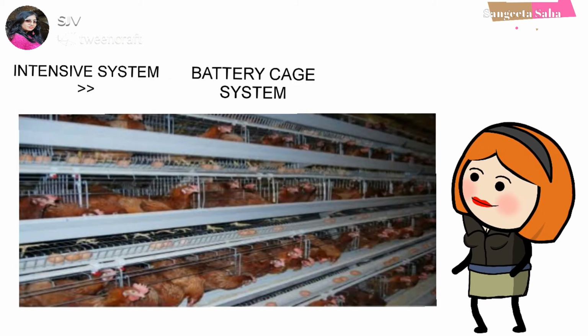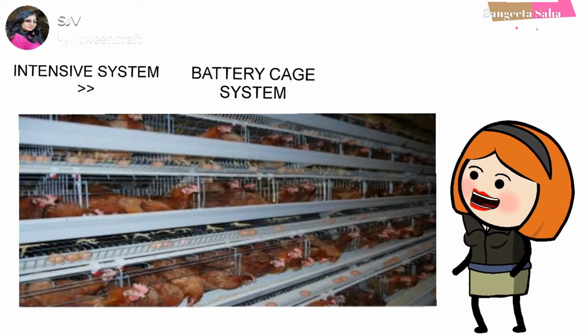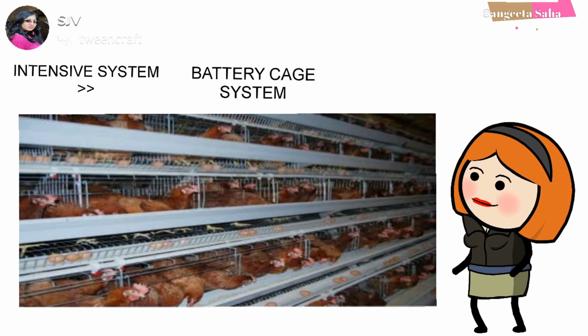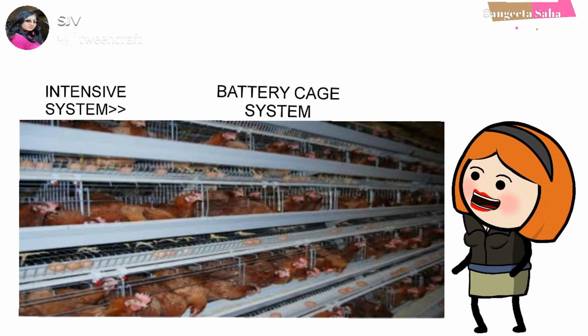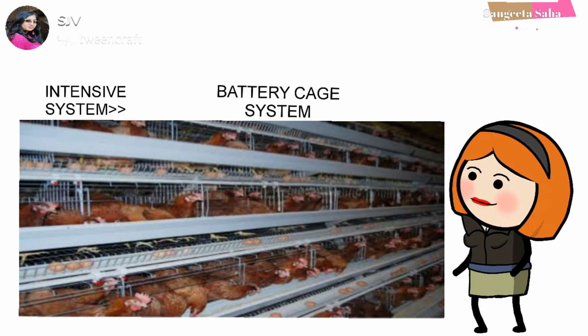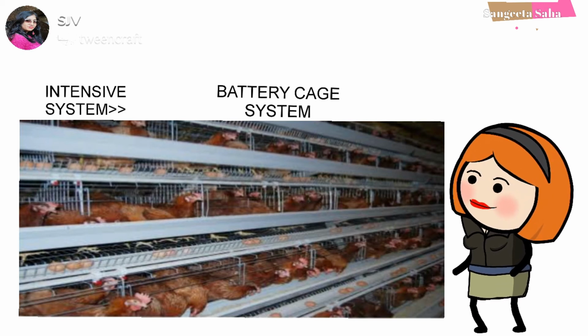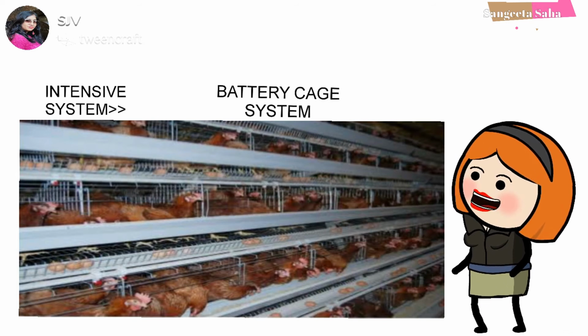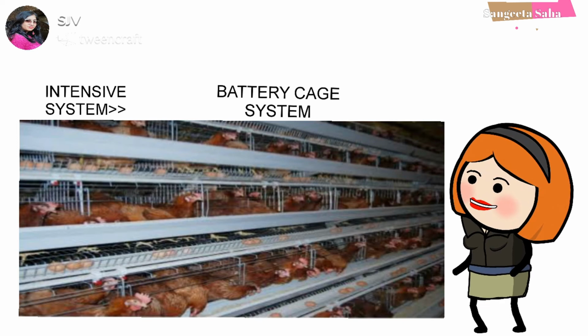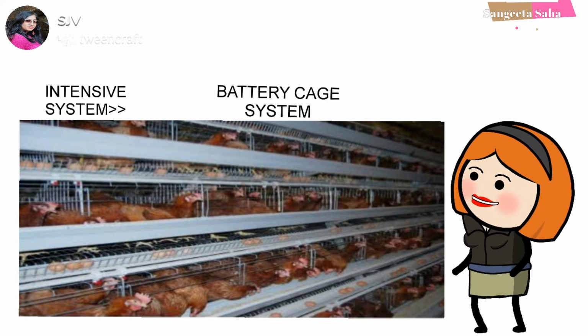Now coming to intensive system. In this system, the free space availability is very much limited. Here the birds are basically confined to a house where there is no access to the land outside. This intensive system may be of two types. The first one is the battery cage system. This battery cage system has rows and columns of identical cages which are connected together and share common walls between them, similar to the cells of a battery.